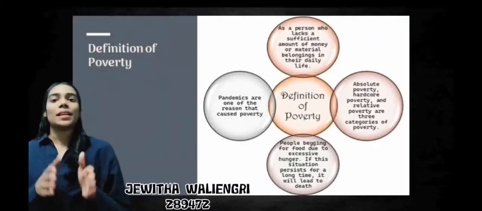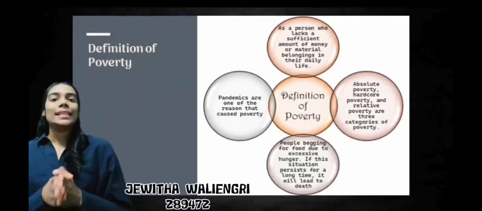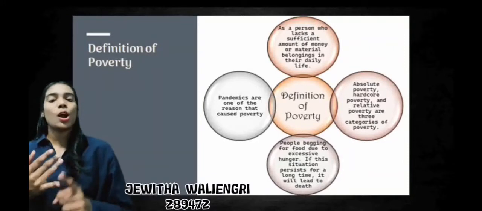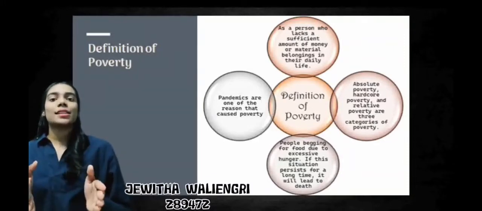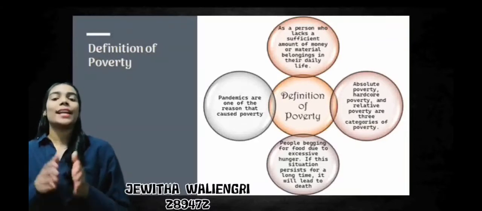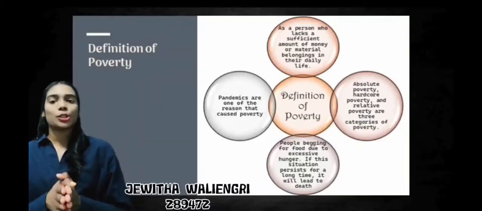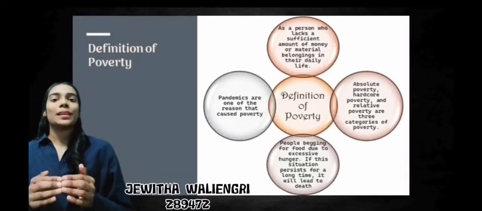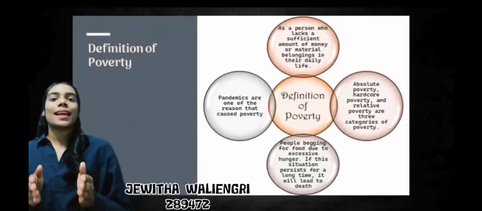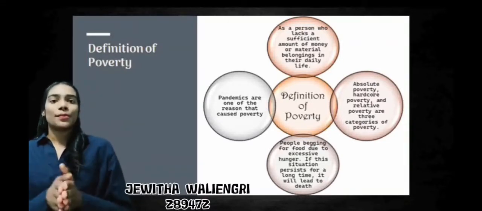If a household's income is below the poverty line income (PLI) and insufficient to satisfy basic requirements like food, water, clothing, and housing, it is considered to be in absolute poverty. It also includes not being able to pay for medical expenditures and not being able to provide a proper education for the children. Meanwhile, when a household's income is less than a food PLI, it is considered as hardcore poverty.